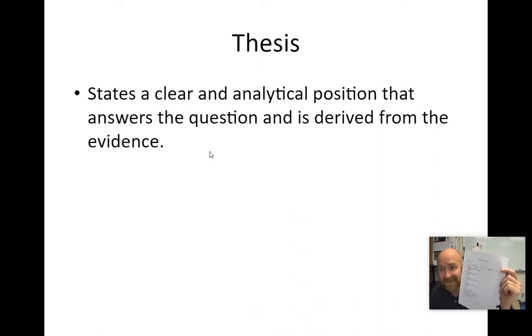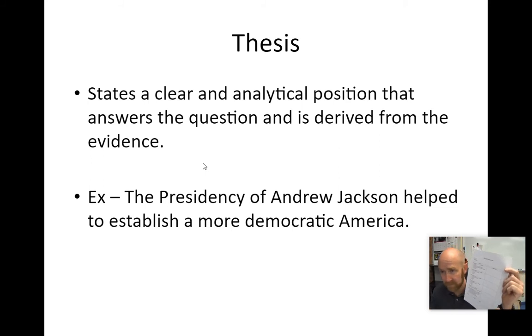You can't say he did a little bit of both. You're not allowed to say that. You have to pick a side. You might believe he did a little bit of both, because he did do a little bit of both, right? But for the purposes of this paper, I'm forcing you to pick a position. He either helped promote democracy or he hurt democracy. So an example of the thesis statement: The presidency of Andrew Jackson helped to establish a more democratic America.